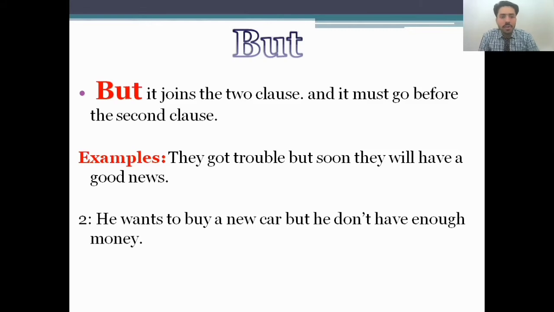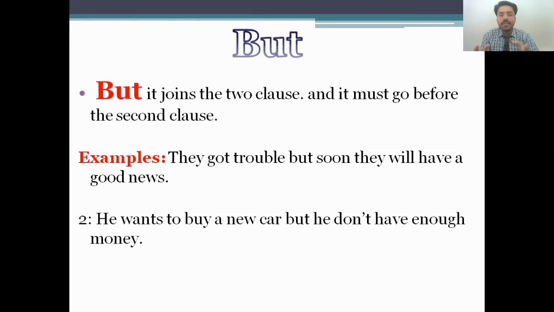So, but joins two clauses and it must go before the second clause. First, we should know what a clause is: that which contains a subject as well as a verb is called a clause. So, but is used in this clause. Let me give one example: They got trouble, but soon they will have good news.